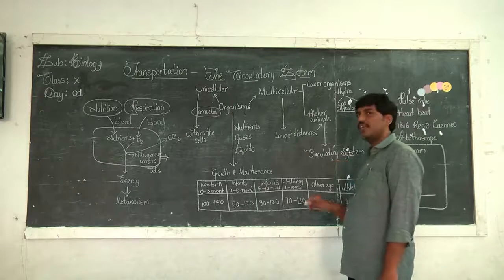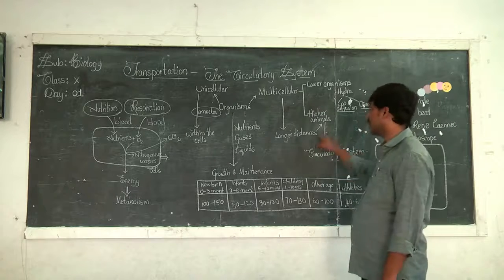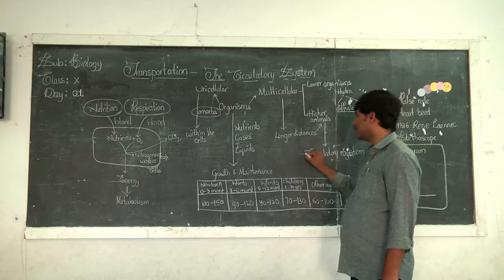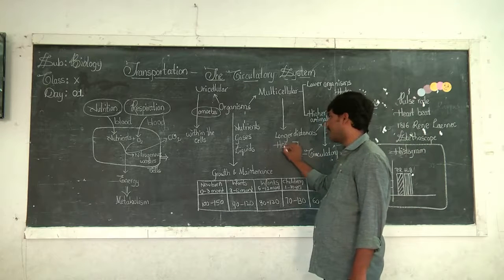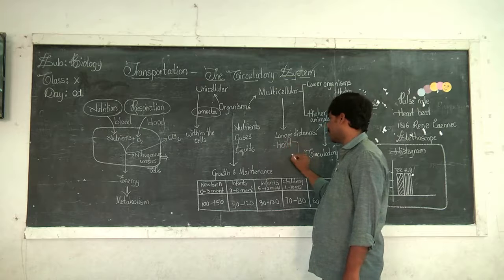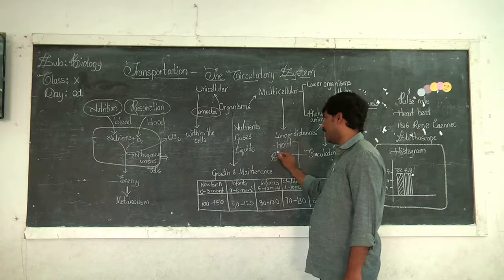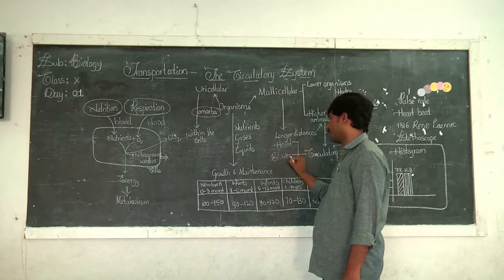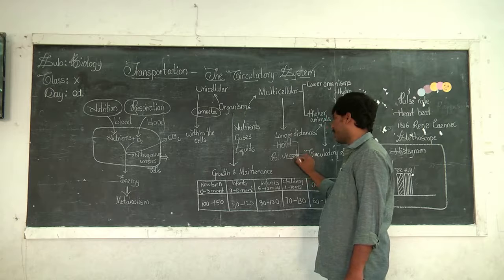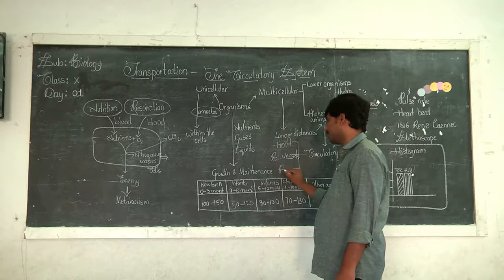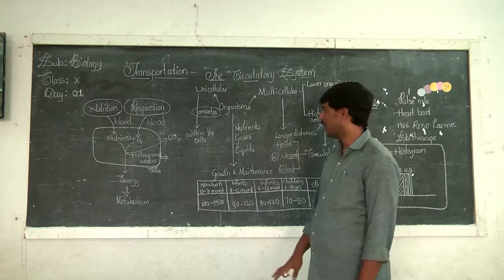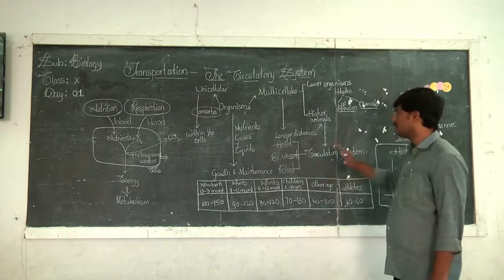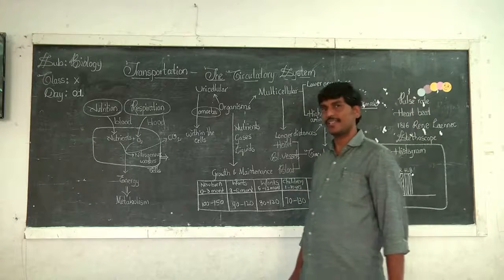Majorly, the circulatory system of these higher animals includes three things. One is the heart, the second is the blood vessels, and the third is the blood. So heart, blood vessels and blood are the three parts of the circulatory system.